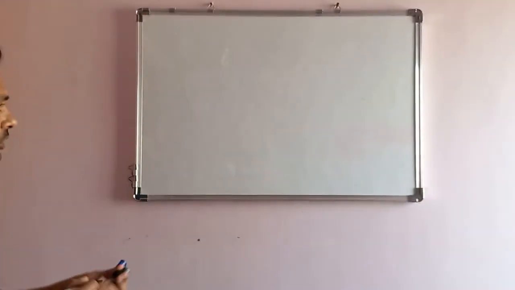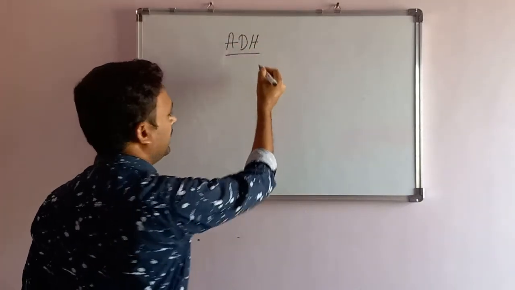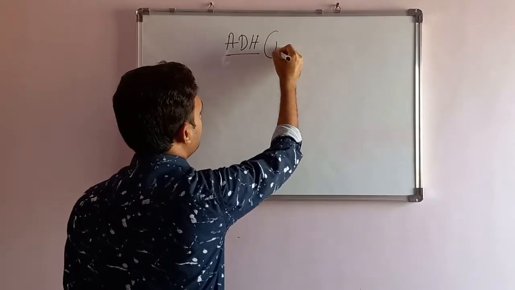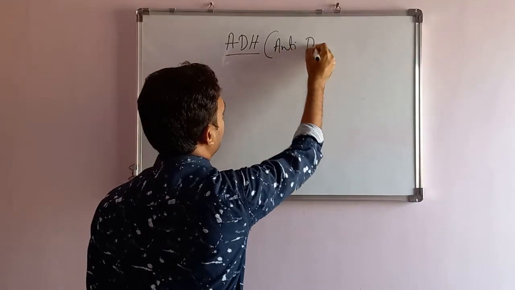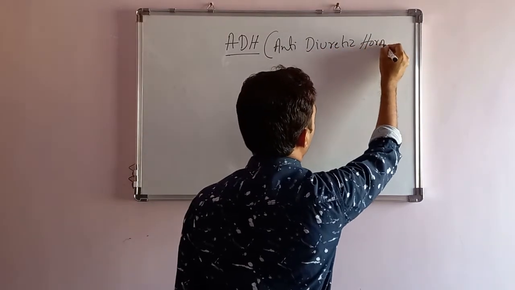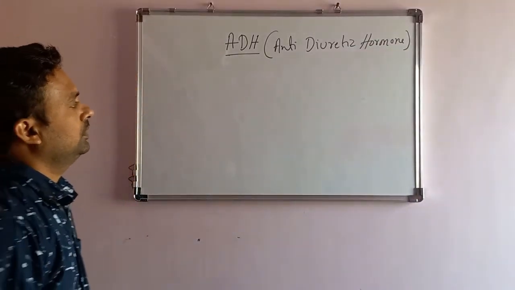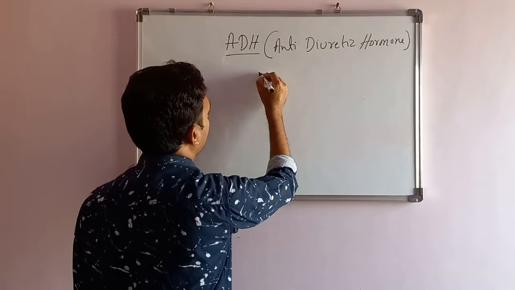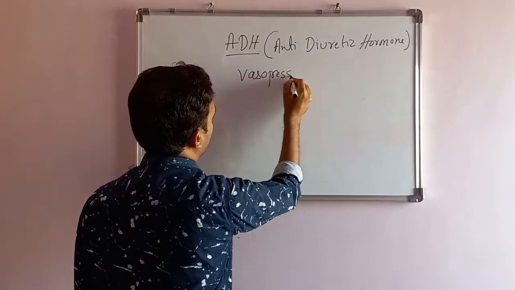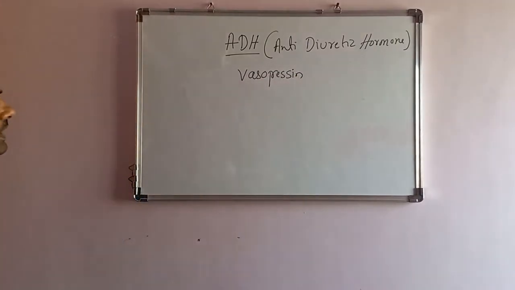Welcome. In this video, we are going to discuss ADH hormone physiology. The ADH name is anti-diuretic hormone. It has another name, vasopressin. First, understand the name itself.